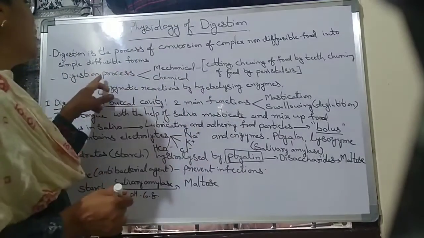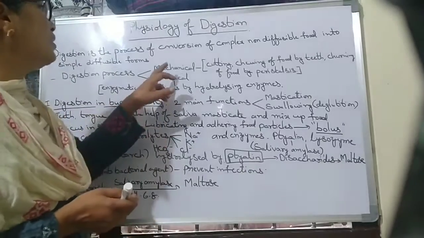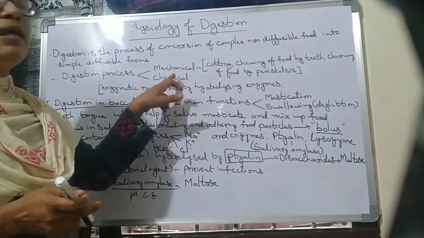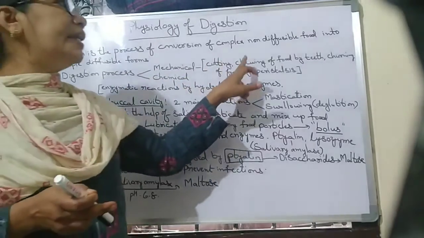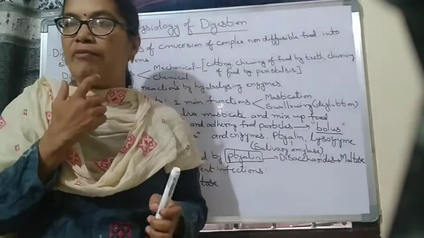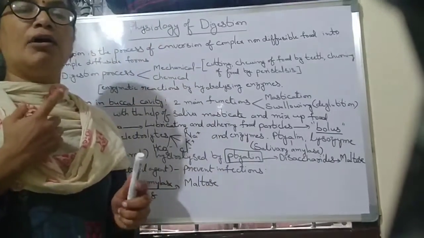Next, the digestion process is done by two main processes. What are they? Mechanical and chemical. Mechanical digestion is by the cutting and chewing of food. In our buccal cavity, teeth and tongue are present.